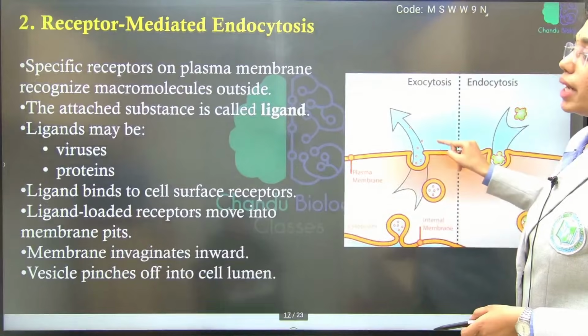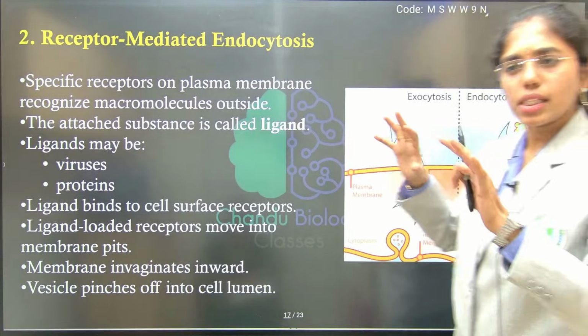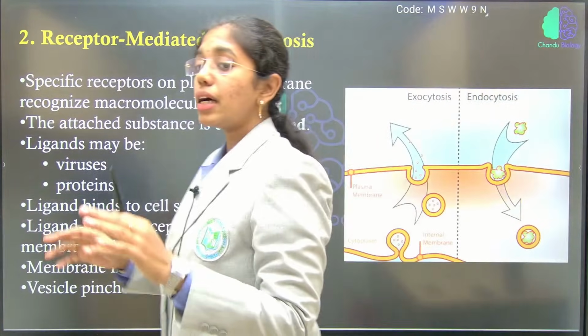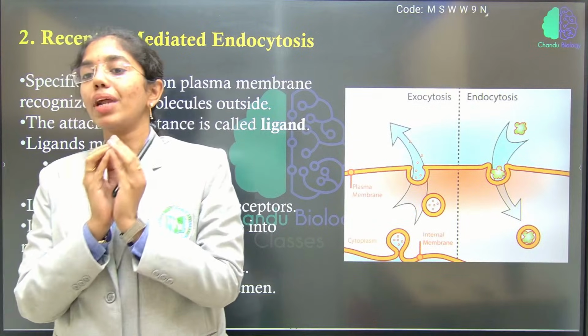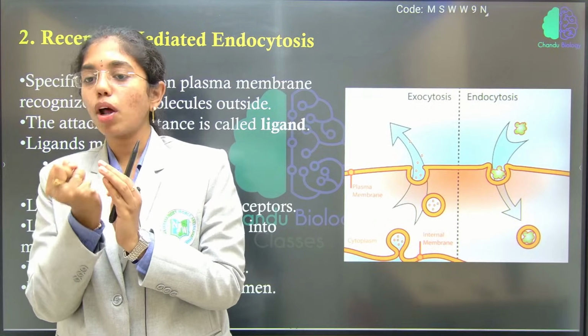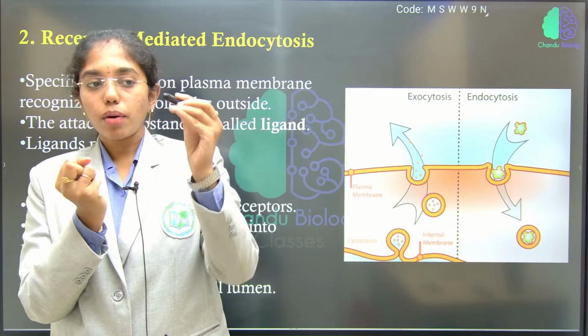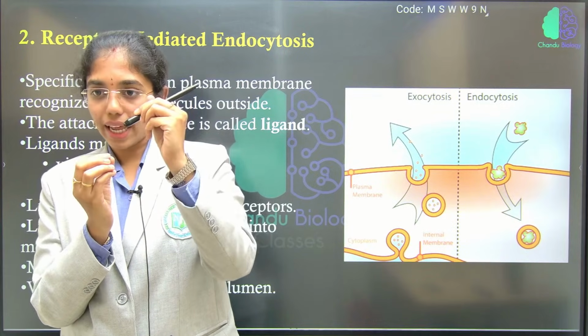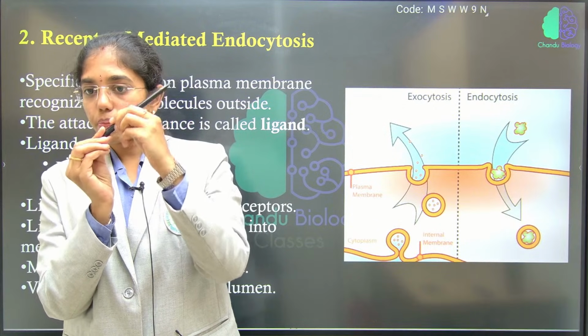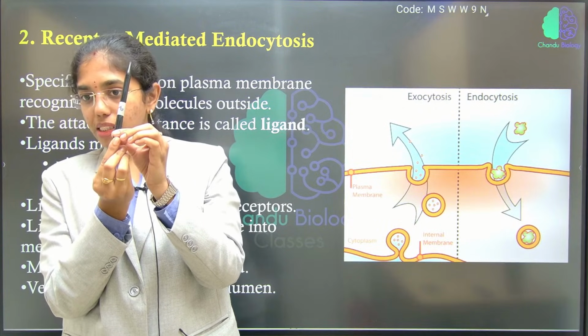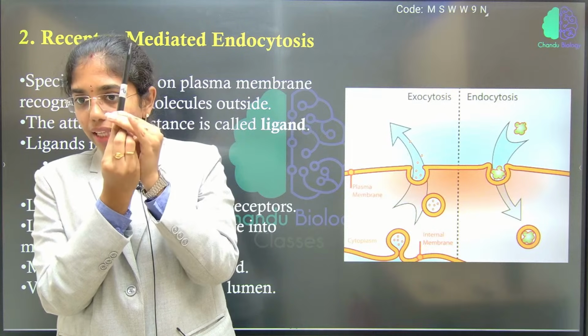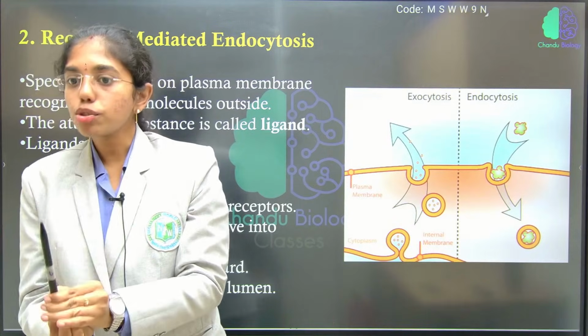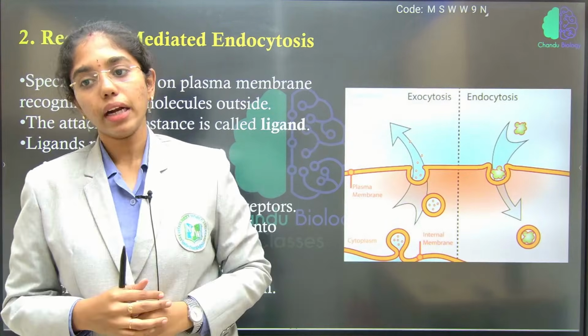Same way, here you see receptor mediated endocytosis. The procedure is entirely the same, but here a receptor on the plasma membrane is involved to accept the molecules as ligands. Whichever molecule is entering the cell acts as a ligand, and this ligand will fit into a specific receptor of the cell. This is known as receptor mediated endocytosis.